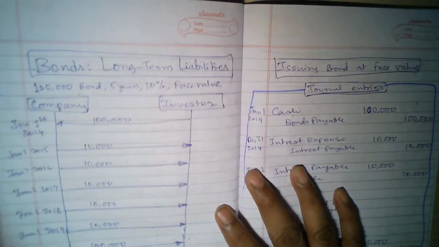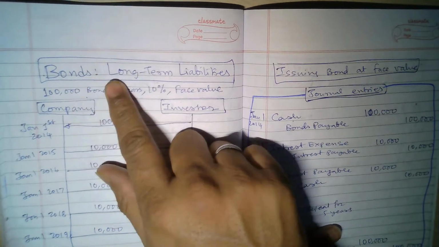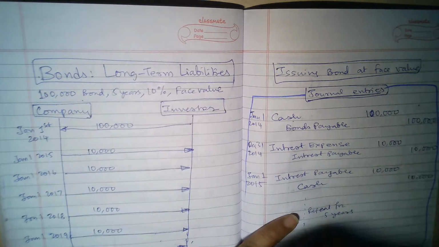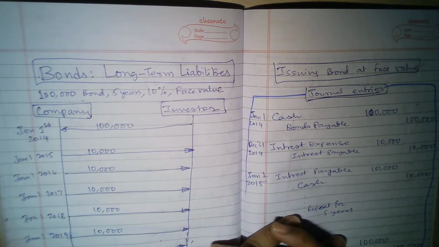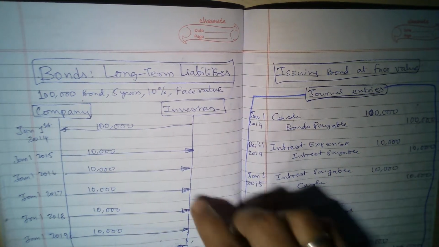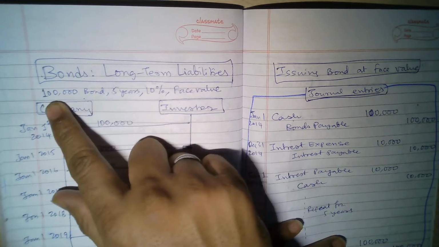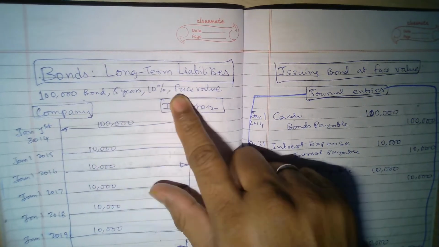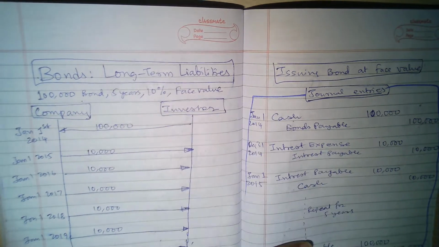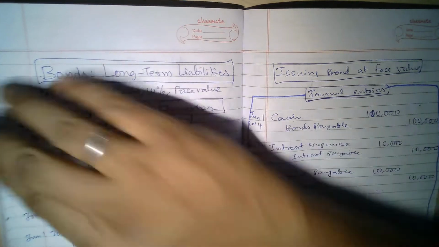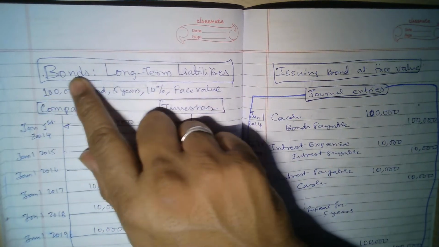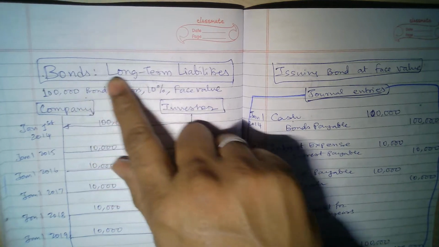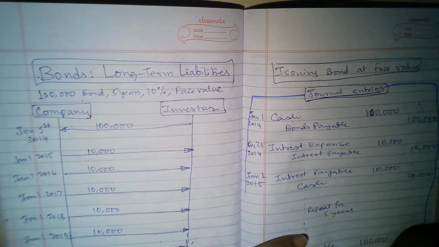Bonds, long-term liabilities. Okay, so this is the topic. Long-term liabilities are liabilities which have more than 1 year duration. So in this case, a $100,000 bond for 5 years at 10% face value is taken as an example. Right now, don't worry about this. Just try to understand this topic of bonds, which are long-term liabilities.